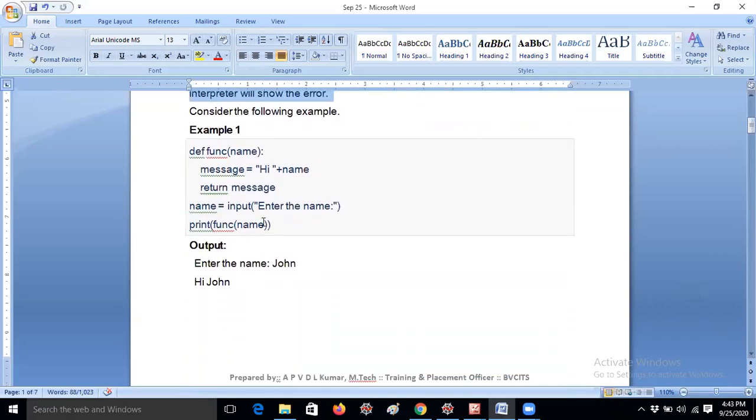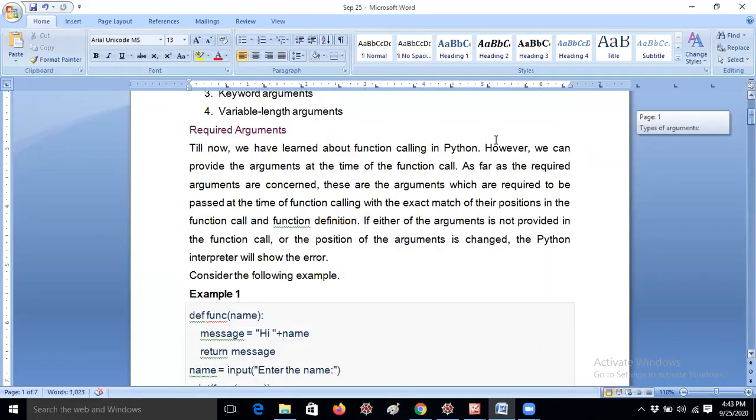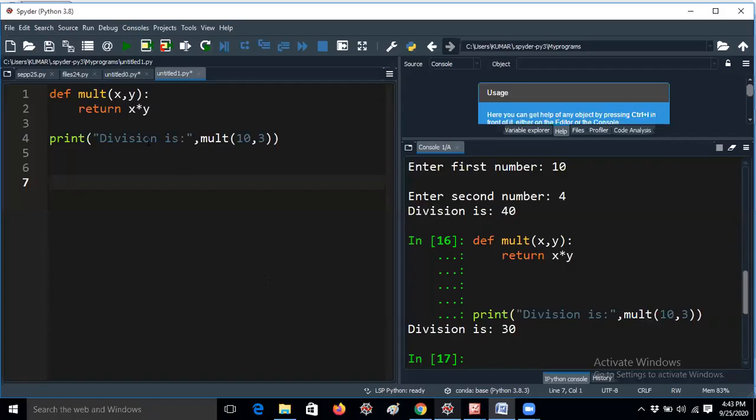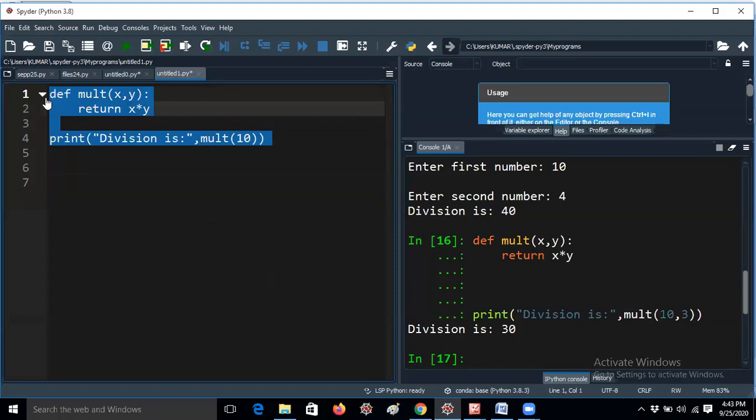Now let me explain. What are required arguments first? We have learned about function calling just now, and we can provide arguments at the time of function call. Required arguments are the arguments which are required to be passed at the time of function calling. For example, if I am giving x comma y here, 10 will be copied to x and 3 will be copied to y. Now I am removing the comma 3 and just giving 10. So you can easily know what required arguments are.